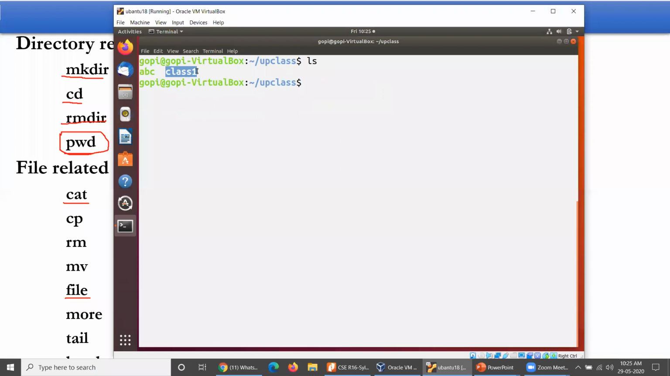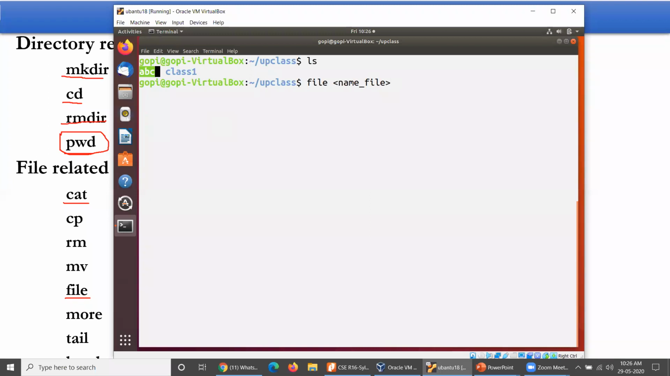Now class one is one particular file which is available, and abc is another file which is available. I want to know what kind of file it is. Is it an ASCII file, or is it a directory? What kind of file might it be? Therefore you operate file, followed by the name of the file, whatever name it may be.